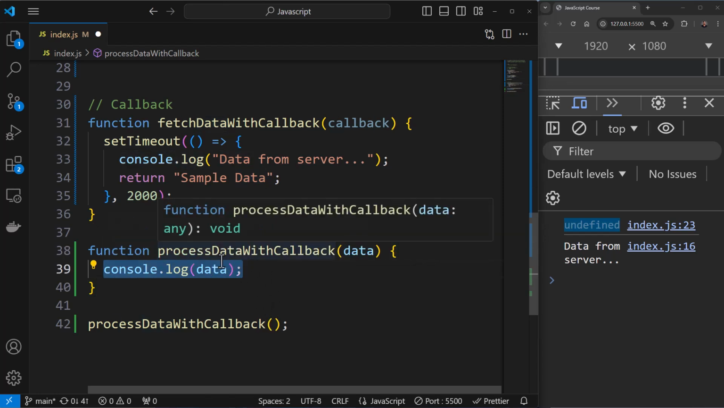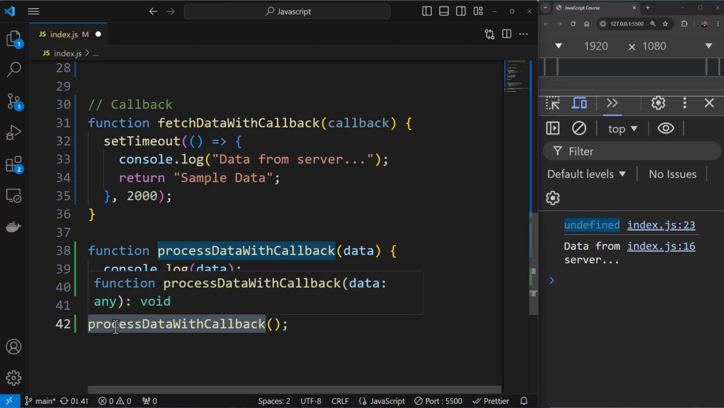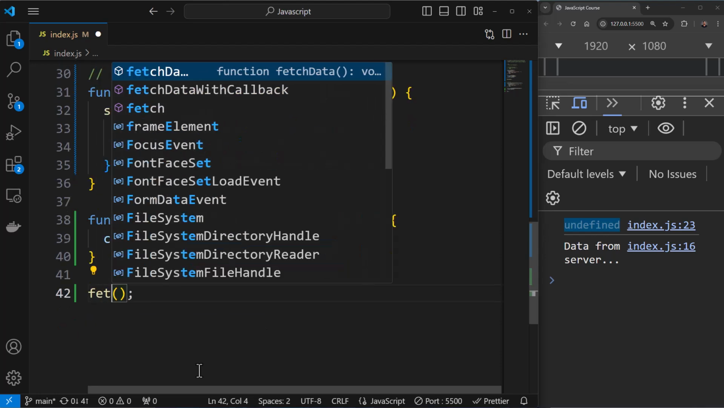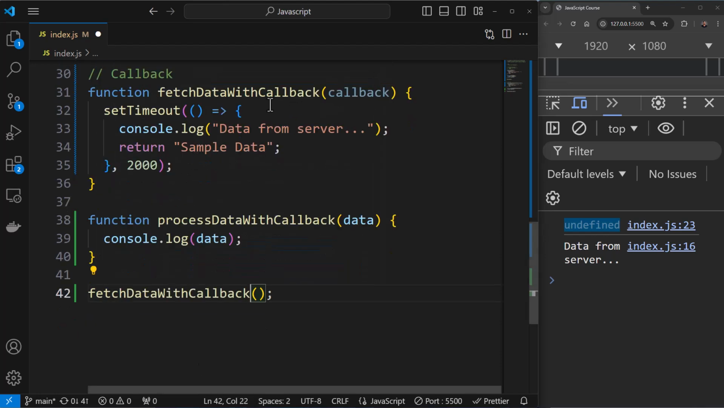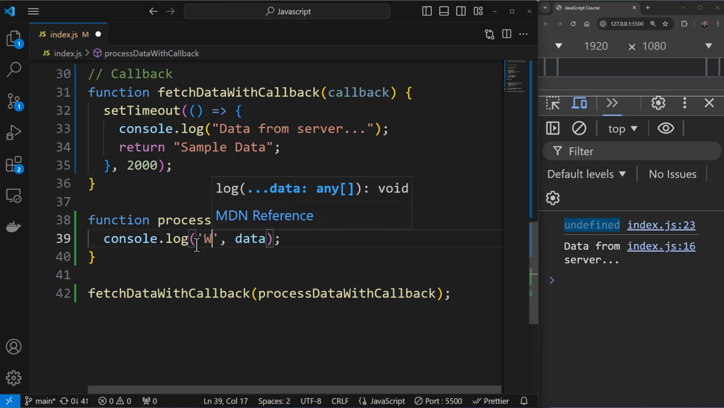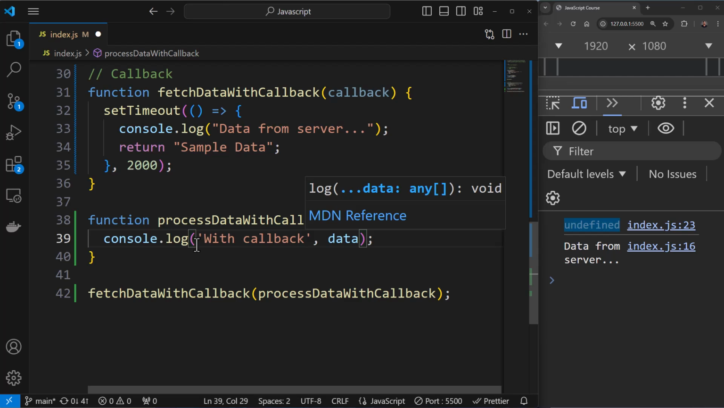Now whenever I'm calling this process data with callback, instead of calling this, I would say fetch data with callback over here. I would call this function straight away, and I would pass this function as an argument like this. So I'm making use of callbacks now. And if I save this, let me add something over here, with callback. This is done with callback, and I'm getting the data. I'll add a colon.